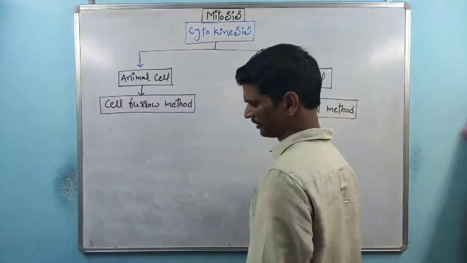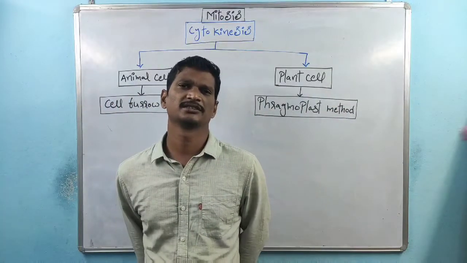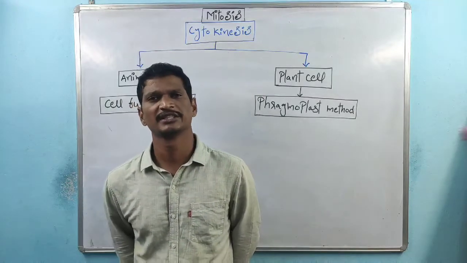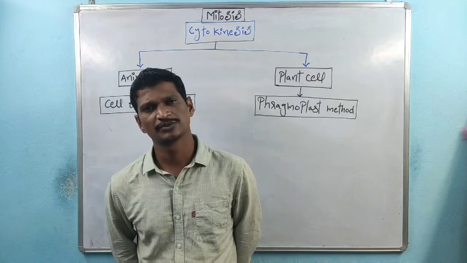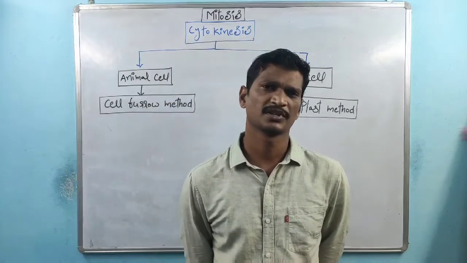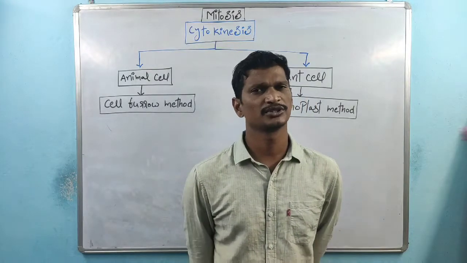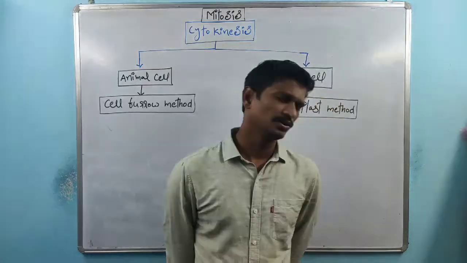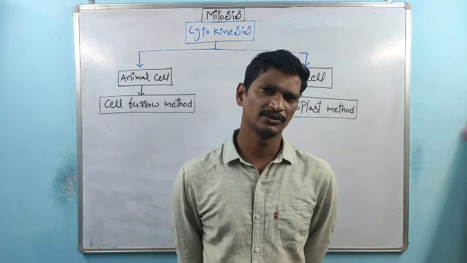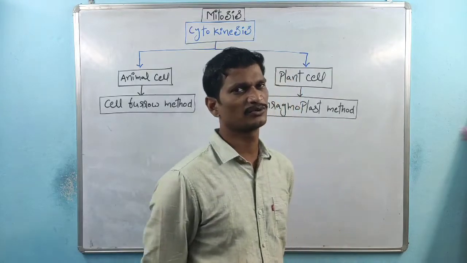Coming to the last part in the cell cycle, cytokinesis. The name indicates it: cyto indicates cytoplasm, and kinesis means division. Division of cytoplasm is called cytokinesis, right? Within plant cells and animal cells, cytokinesis takes place, but the process is different. The plant cell cytokinesis process is different from the animal cell cytokinesis process.